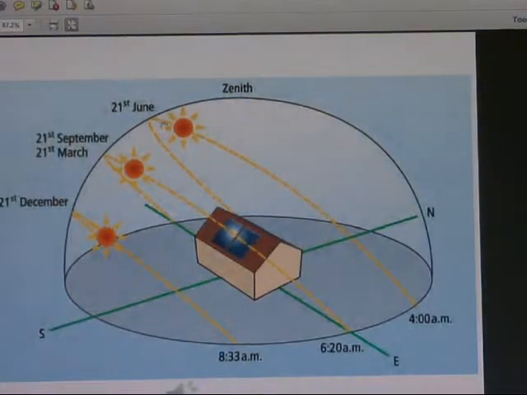So this is for the sun. The sun is in a different position around the year. So this is June, September, December. So this is the sun position.